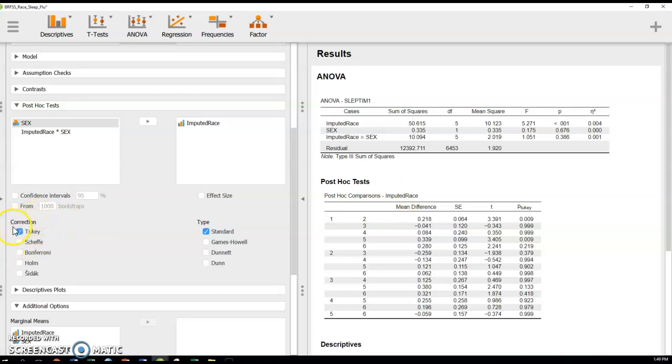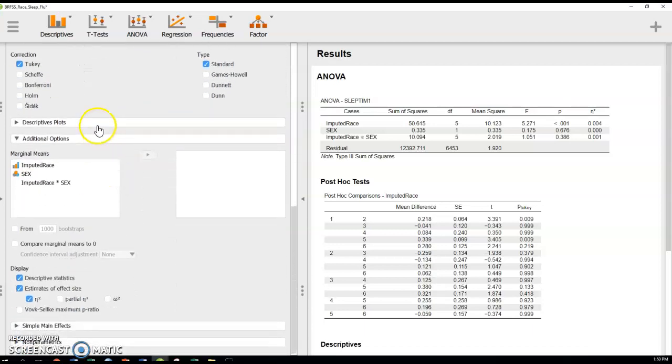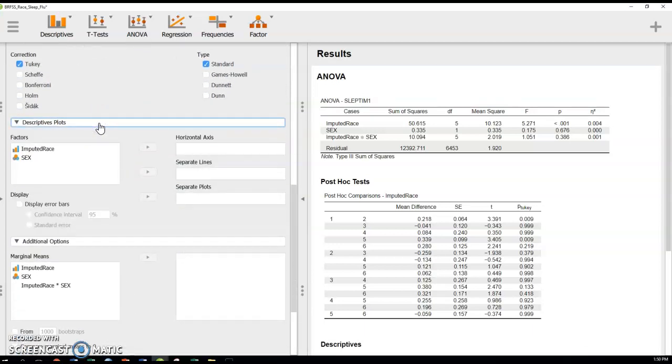Go ahead and just do Tukey for this as a default. If you've read the Mitulski and you specifically know what you're interested in and want to choose one of these, you could choose a different one. Otherwise, just choose Tukey as a default. It's not going to make any difference in these mean differences. It's basically just a way to control against type 1 error, to decide what the p-value should actually be for each of those comparisons. And then the final thing I want you to do is go to Descriptive Plots.